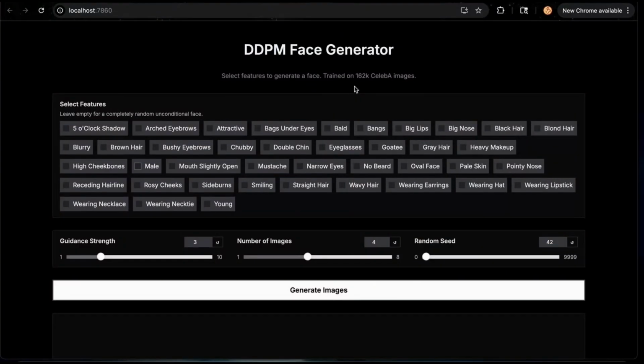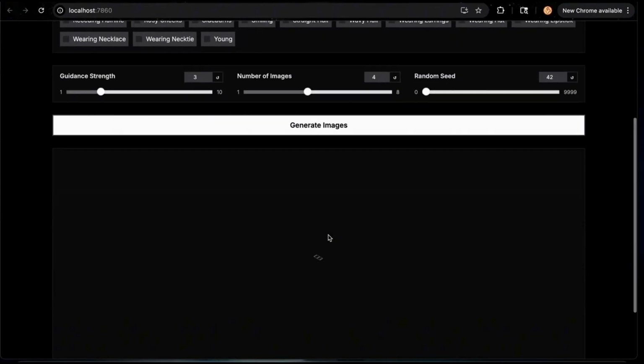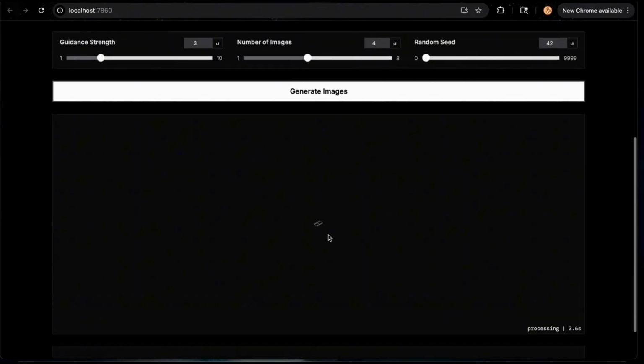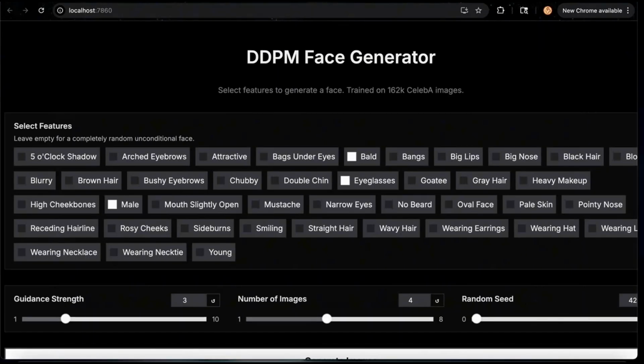Alright, so this is the second part of the demo. This is where we have our conditional training. This means that we're able to select features for our facial generation. So let's just pick male, eyeglasses, and bald. And we're going to generate our images right now. Model is generating the faces.